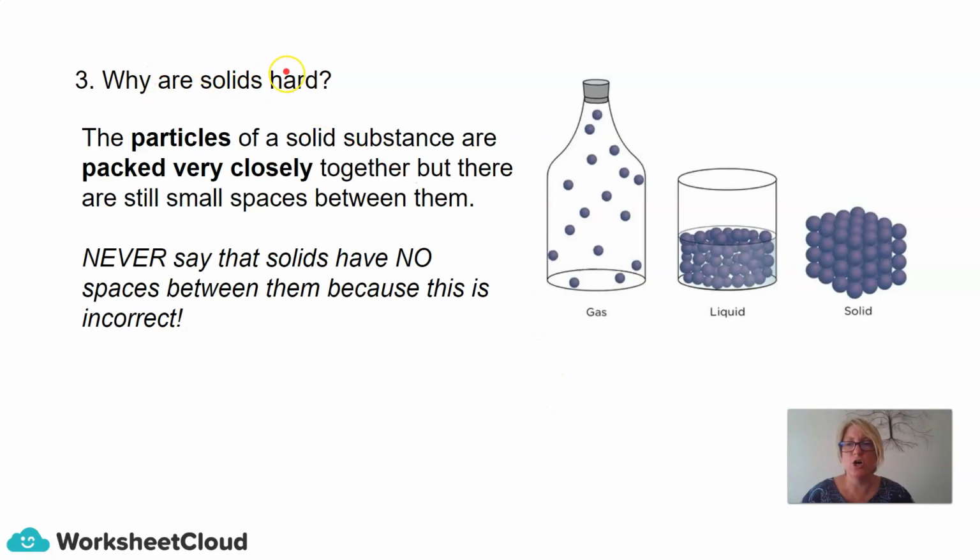Why are solids hard? So if we have a look here, we've got a solid, here we have a liquid, and here we have a gas. The reason for that is because the particles of a solid substance are packed very closely together. But there are some small spaces between them. What I want you to remember is never in an answer say that solids have no spaces. That is incorrect. If you have a look here, there definitely are some spaces between these particles.